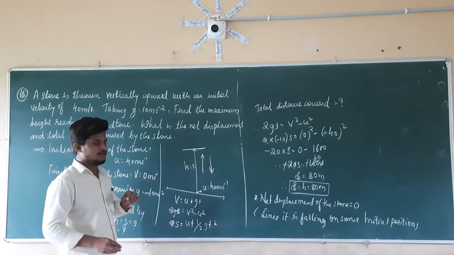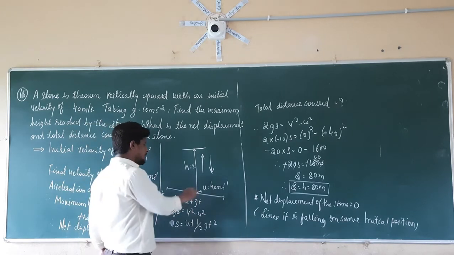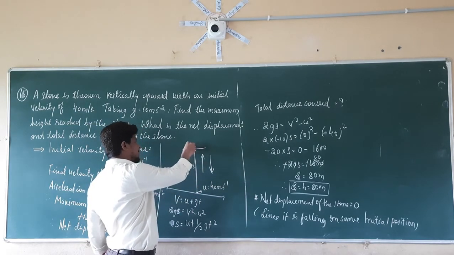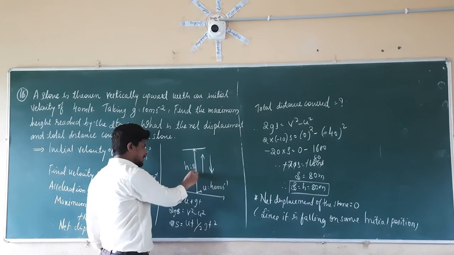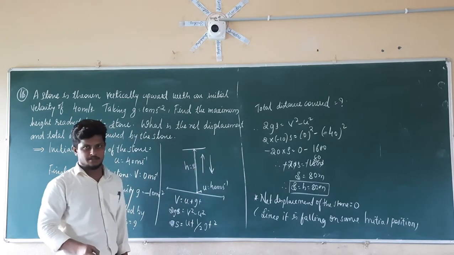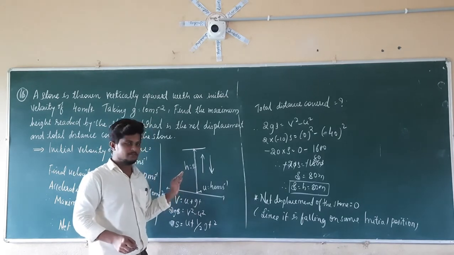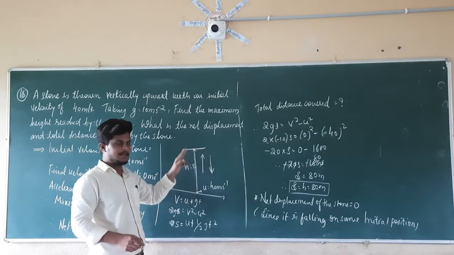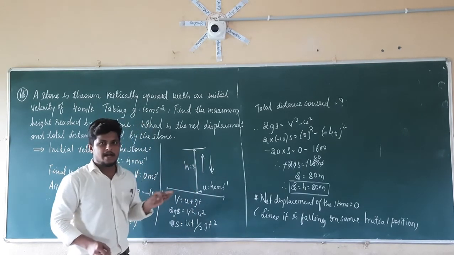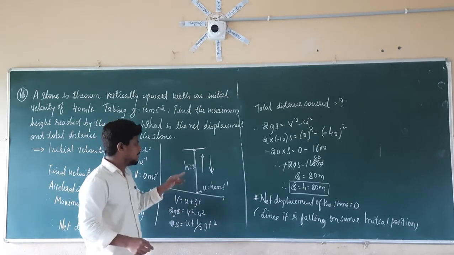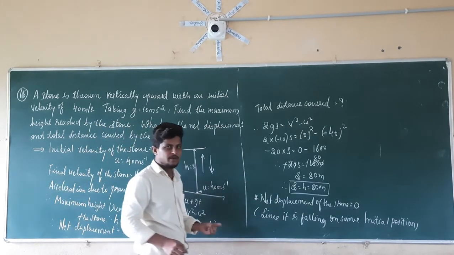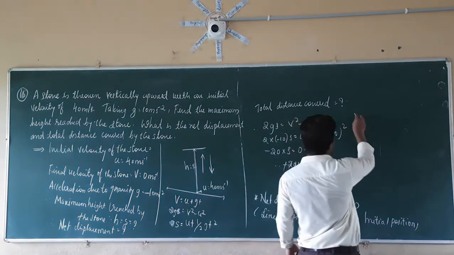And see here, what will be the total distance covered? Distance covered while going in the upward direction plus distance covered while coming in the downward direction. So it will be equal to 2 times the height. It goes first in the upward direction, then again comes in the downward direction along the same path. Then it will be 2 times the height.